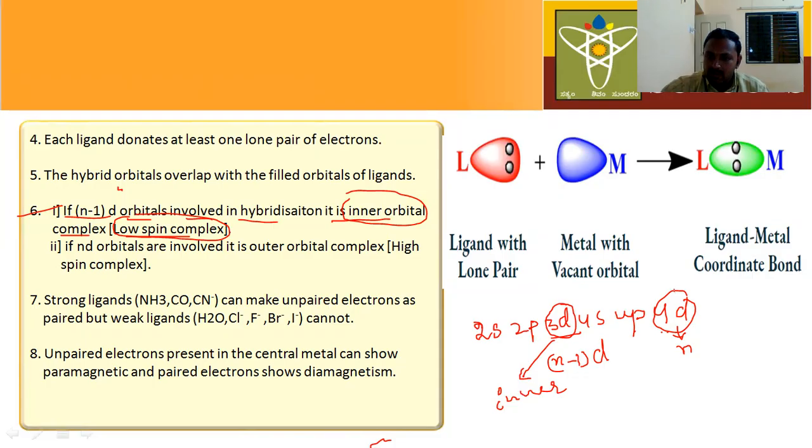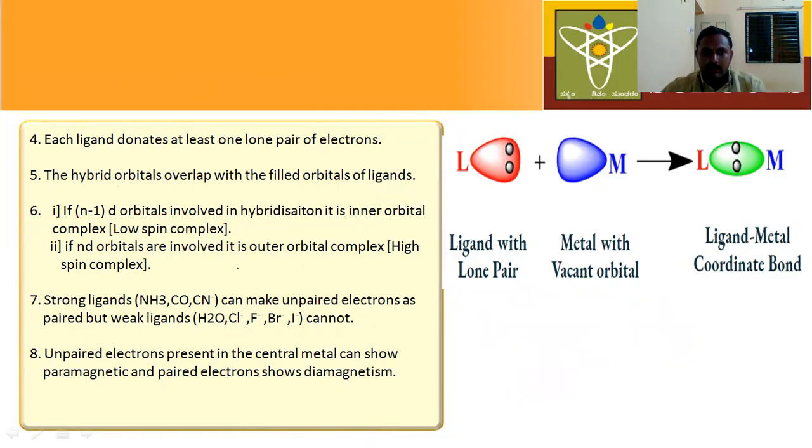In this electronic configuration, the outermost orbital is here, 4d. If 4d electrons are involved in the hybridization, then these types of complexes are called outer orbital complexes. Next, this is very important. Don't worry, you will understand while we're discussing examples.